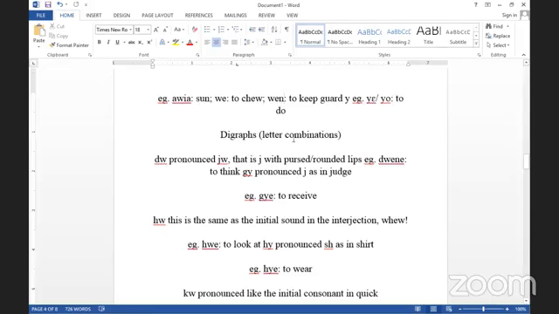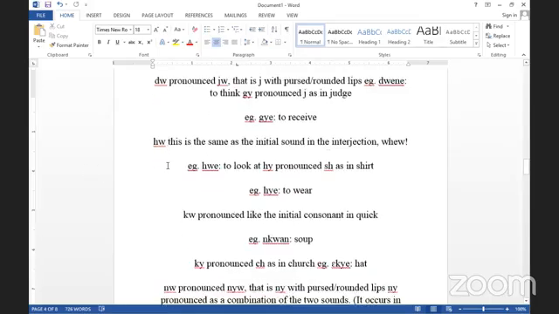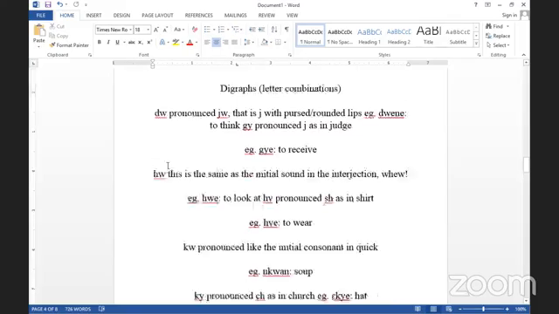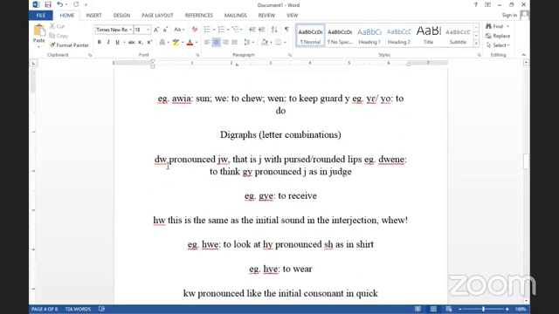And then we come to letter combinations in the Akan language. Sometimes we join one or more alphabets to form a letter. An example of such a letter is DW, pronounced as J, with pursed rounded lips. An example is jane.